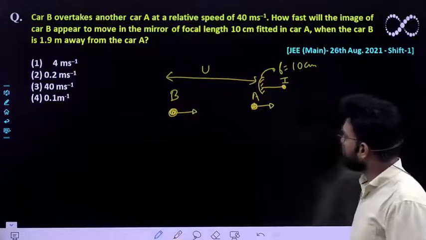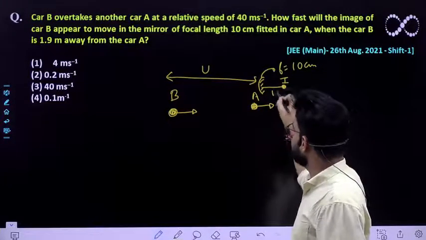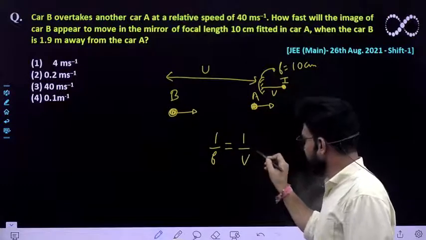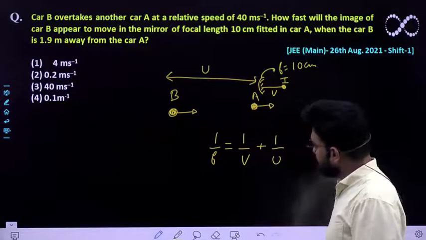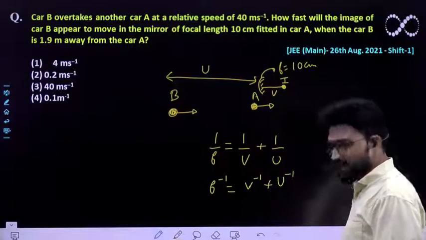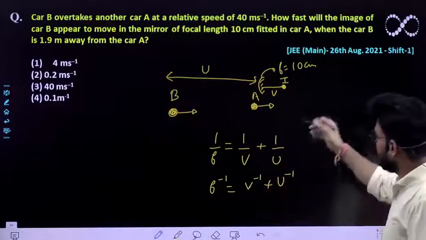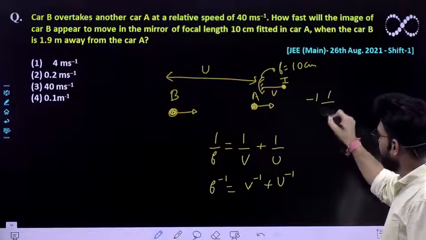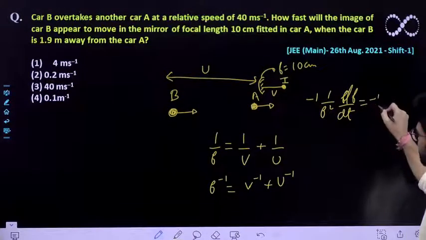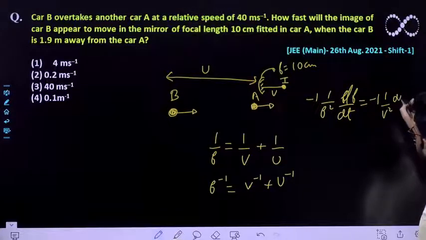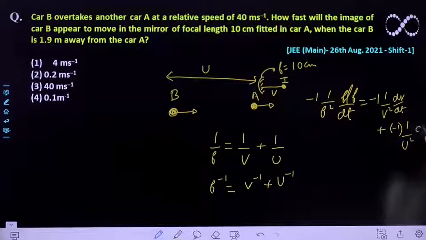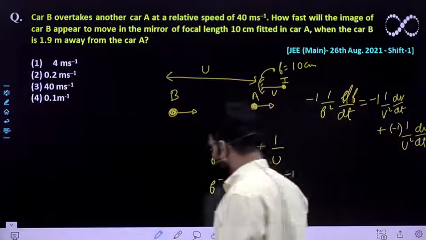We know the expression: if this distance is V and this distance is U, the focal length is given by 1 upon F is equal to 1 upon V plus 1 upon U. If I differentiate it with respect to time, you'll be getting minus 1 upon F square dF by dt, which must be equal to minus 1 upon V square dV by dt plus minus 1 upon U square dU by dt. This is the expression that you will be getting.